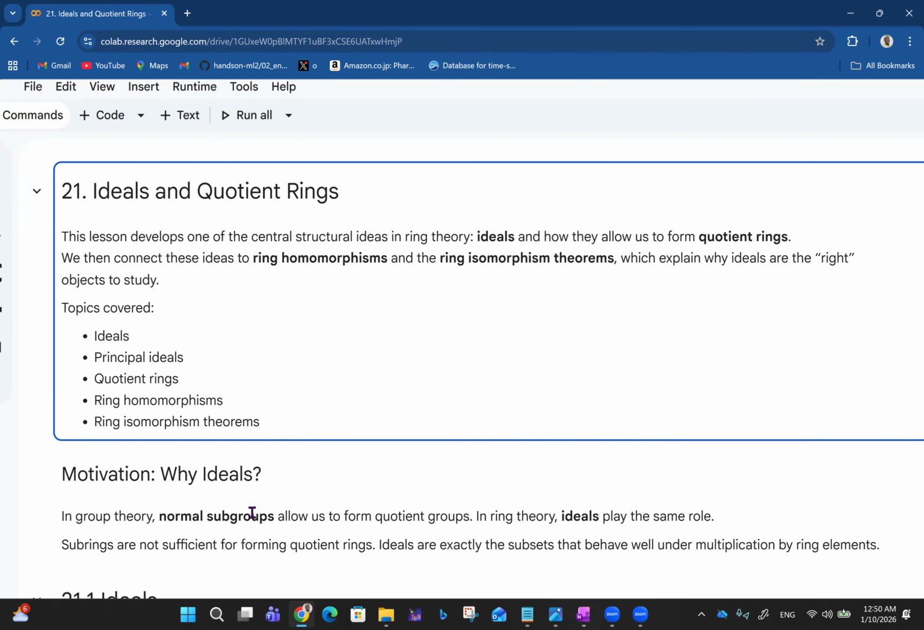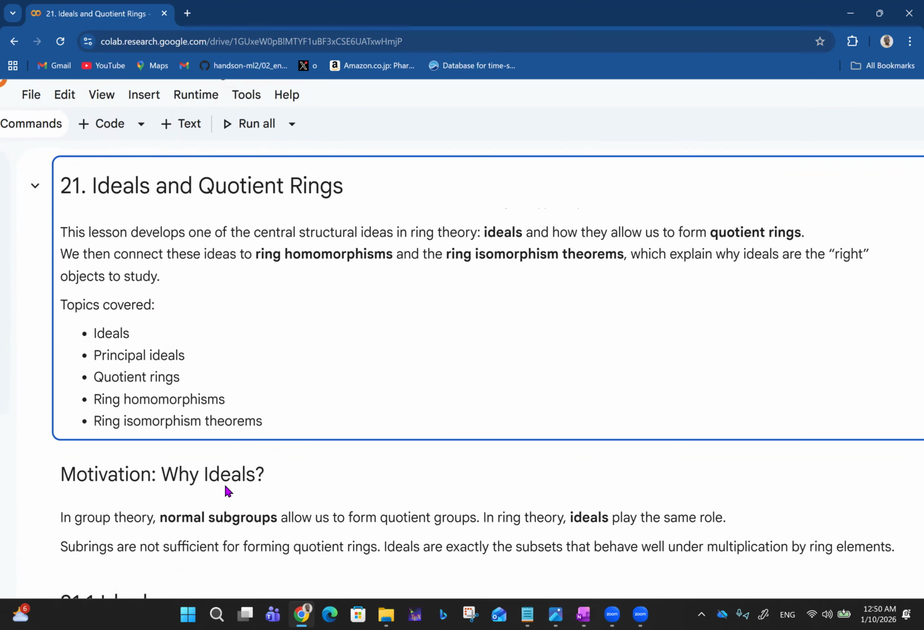So the motivation is about ideals, right? Why do we have to study ideals? In group theory, normal subgroups allow us to form quotient groups. But in ring theory, ideals play the same role. What normal subgroups did for us in group theory is what ideals are doing for us in this case. I remember when we talked about normal subgroups, it brought up left coset being equal to right coset, and that led to conjugacy and all of that. So subrings are not sufficient for forming quotient rings. Ideals are exactly the subsets that behave well under multiplication by ring elements.